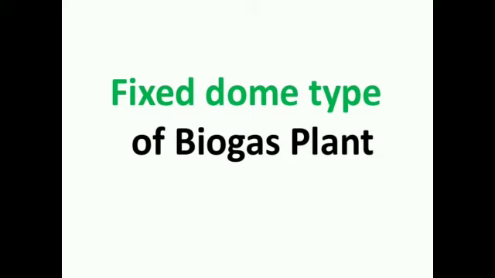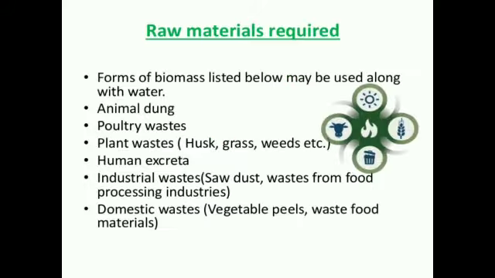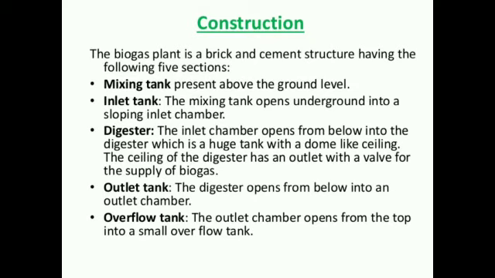So let us see the fixed dome type of biogas plant first. As we already discussed, the raw materials used for the production of biogas are, for example, animal dung, poultry waste, and plant waste such as husk, grass, weeds, human excreta, industrial waste, and domestic waste. For example, vegetable peels, waste food materials, they all are used as raw material for the biogas plant. Then how is the biogas plant constructed?